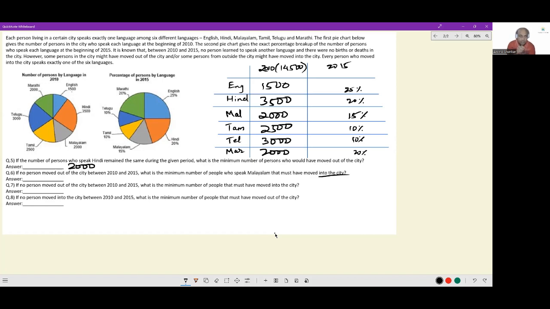Okay. From the first diagram to the second diagram, can you see among the list of speakers of particular languages, the highest is Hindi. And if the Hindi people continue to be the same, the total population would turn to 17,500. If I want a minimum number of people speaking Malayalam that are moving into the city, I want a minimum number of people to move into the city. After Hindi, the next one, if Telugu speaking people continued, the total population will turn to 30,000.